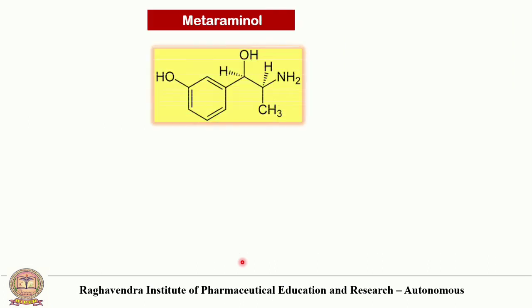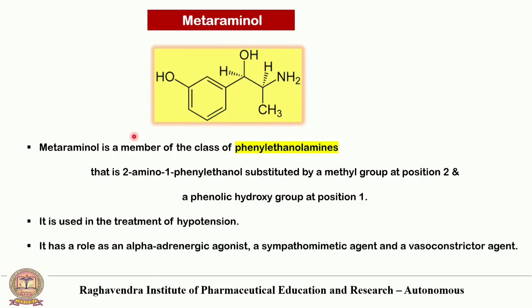Next one is metaraminol. This is the structure of metaraminol. Metaraminol is a member of the class of phenylethanolamine, that is 2-amino-1-phenylethanol substituted by a methyl group at the second position and a phenolic hydroxy group at the first position. It is used in the treatment of hypotension. It has a role as an alpha adrenergic agent, sympathomimetic agent and vasoconstrictor agent.